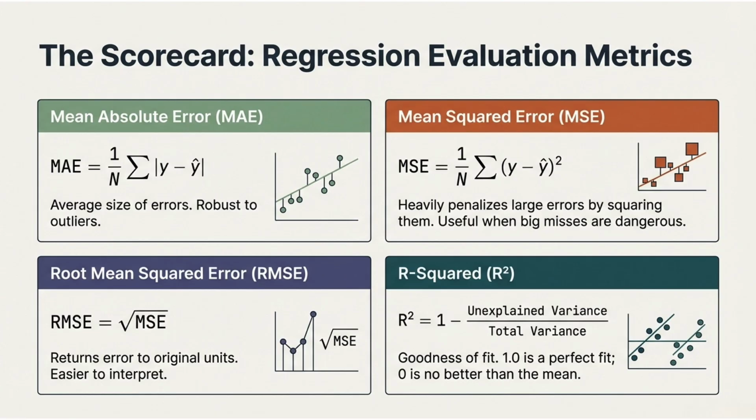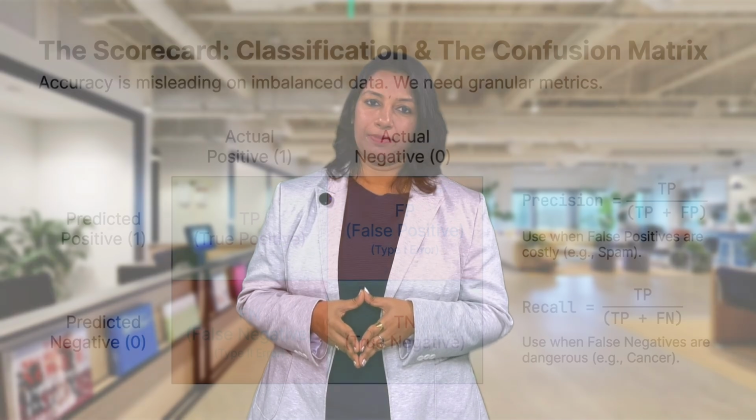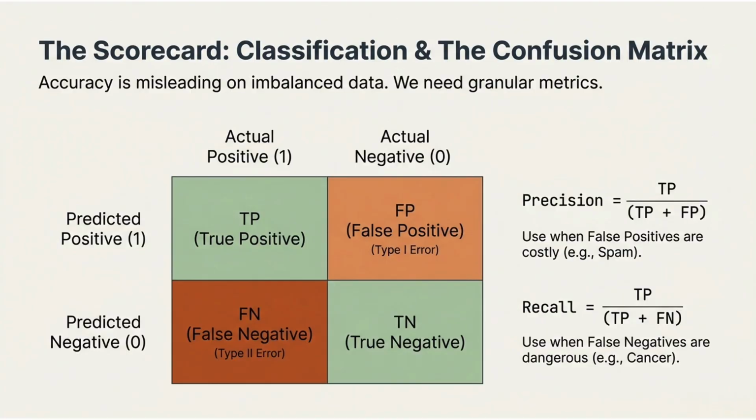than predicting the average. For classification problems, accuracy alone can be misleading, especially when classes are imbalanced. That's why we use a confusion matrix. It divides predictions into 4 outcomes: true positives, false positives, false negatives and true negatives. From these, we calculate precision and recall.